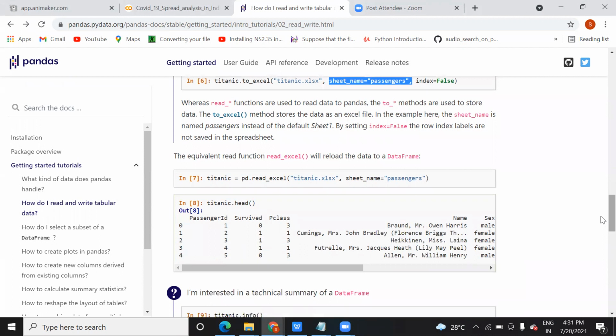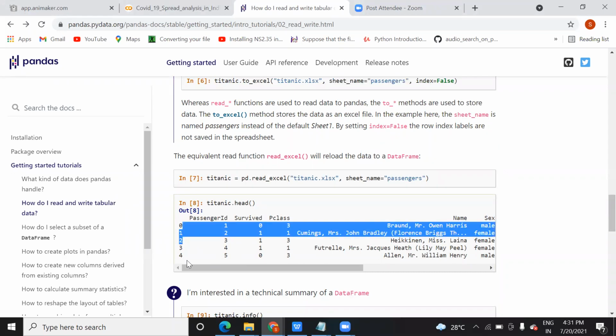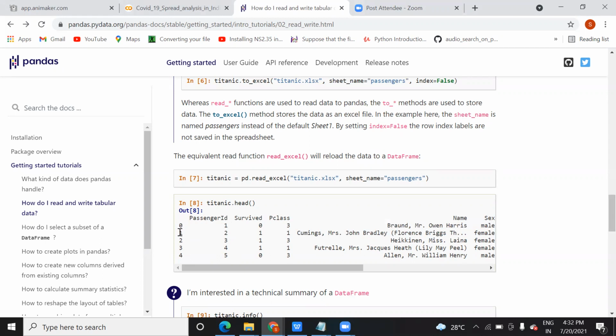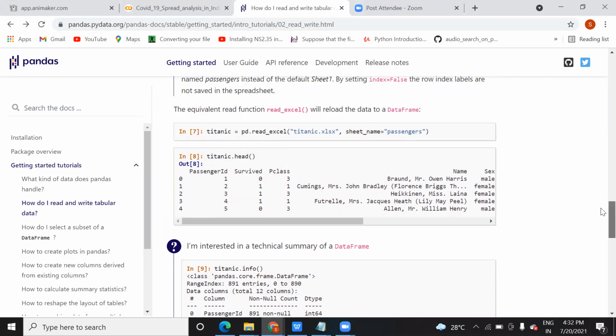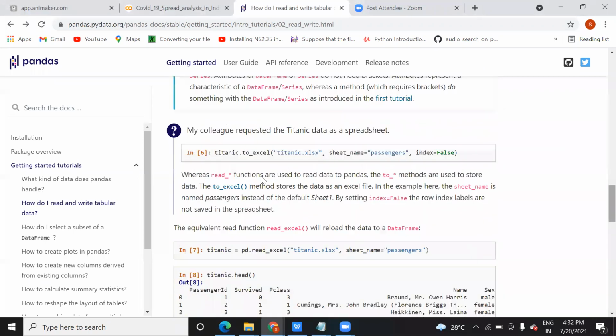Suppose you want to add an index: when you do not pass index equal to false, it will add an index like this, an additional column. You can see 0, 1, 2, 3, 4, right? This is called an index, an additional column is added. If you want to ignore this, then you need to write index equal to false. So while converting into Excel, what are the three things you need to pass?